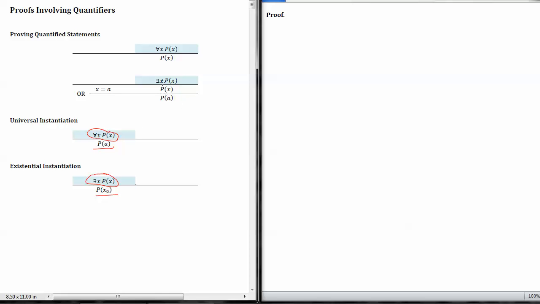Finally, we're going to have to prove a statement of the form there exists x such that p of x. And for that, it is sufficient to prove p of a for any particular value of a that we like. And again, we're going to do that for x naught for our problem.